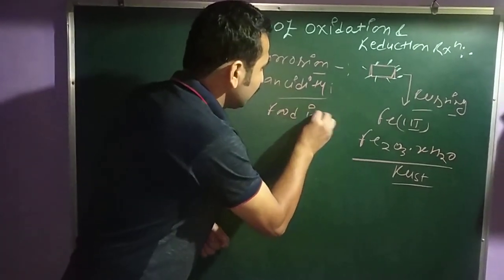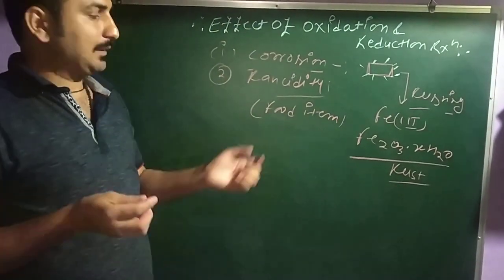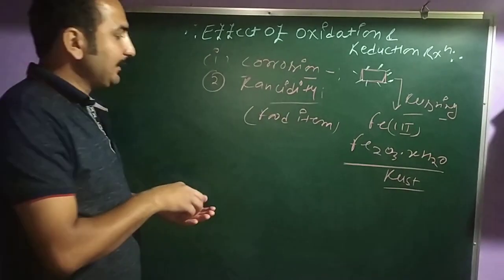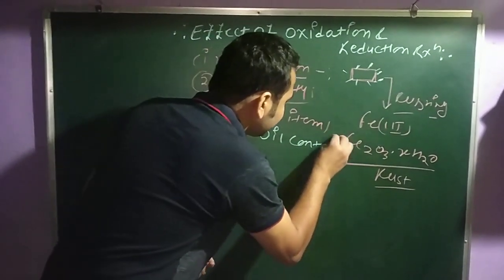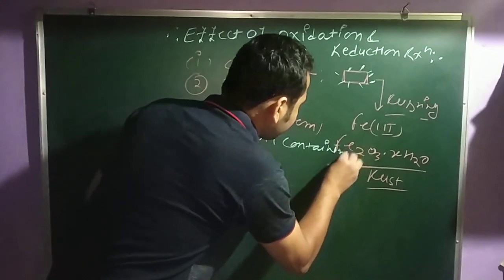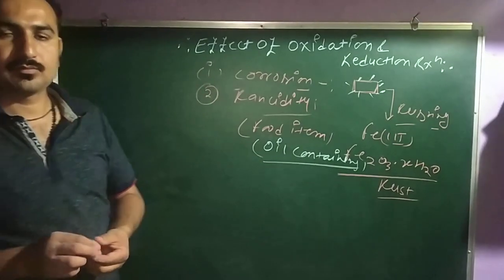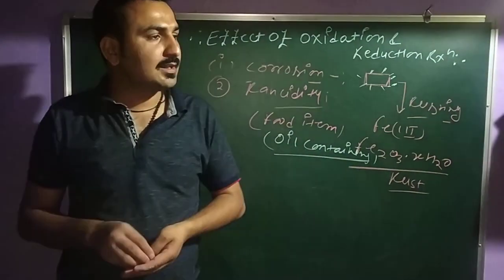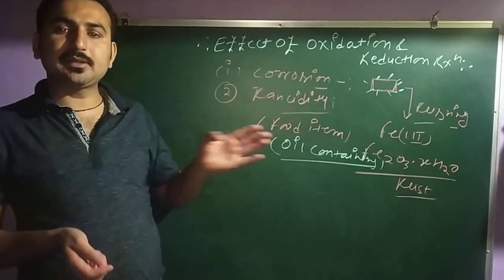The food item. Food item, you can say that means the oil containing food. I'm writing here the oil containing food. Oil containing food, something you can say you have the oil, you have the ghee, you have the butter.